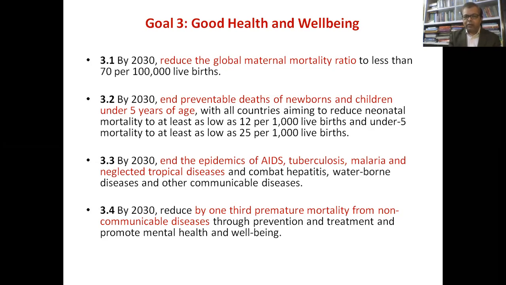So the health goals of the SDGs do talk about all possible communicable diseases, and that is why if you see the website of the UN, you'll find that there are so many issues related to COVID-19. Each and every page related to these SDGs also talks about COVID-19 related goals and action plans. So basically, goal 3 is taking into consideration all the known diseases as well as other possible communicable diseases.